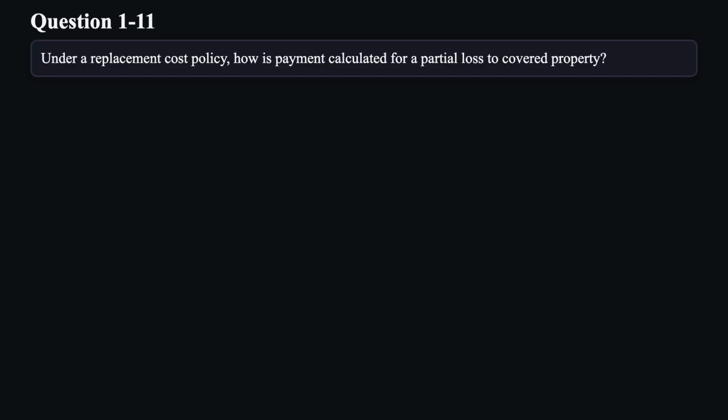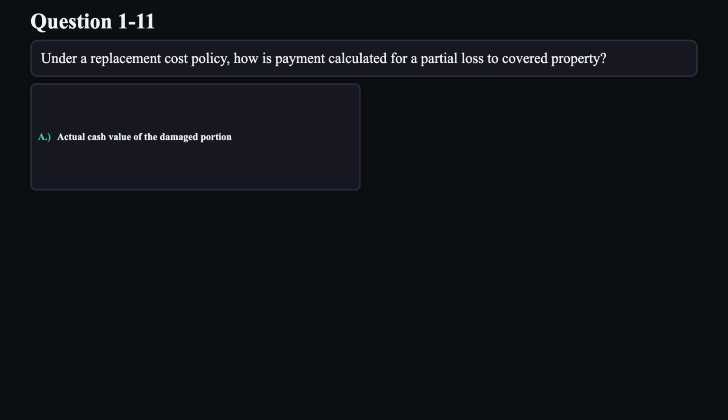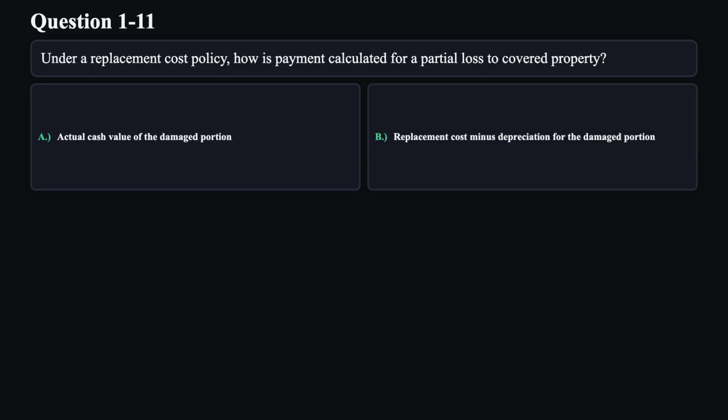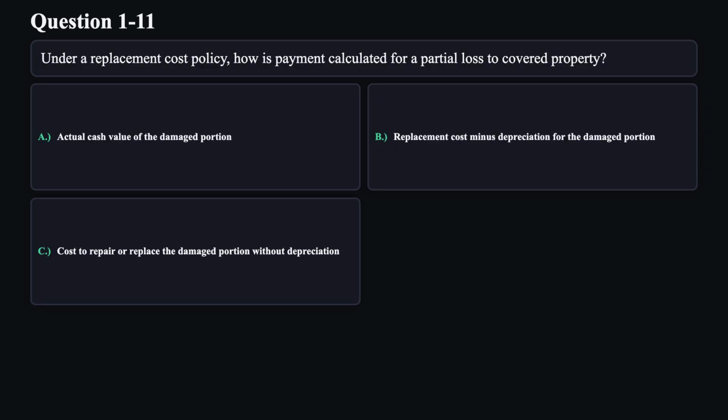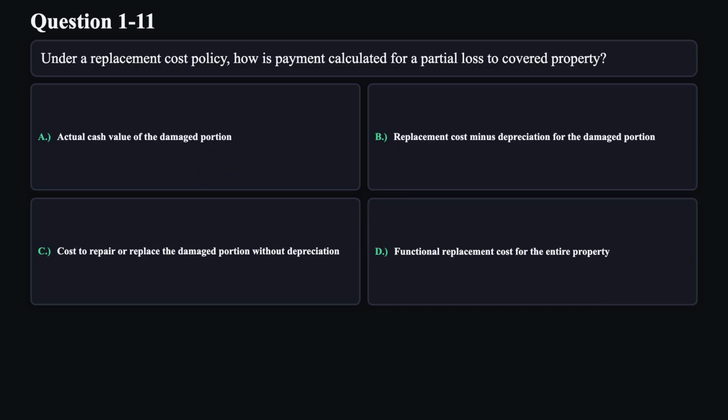Question 11. Under a replacement cost policy, how is payment calculated for a partial loss to covered property? A. Actual cash value of the damaged portion. B. Replacement cost minus depreciation for the damaged portion. C. Cost to repair or replace the damaged portion without depreciation. D. Functional replacement cost for the entire property.